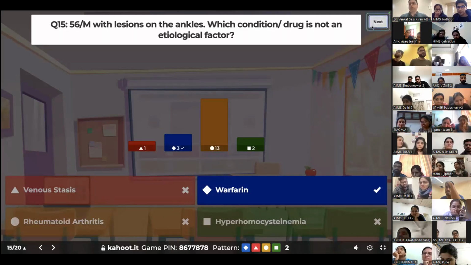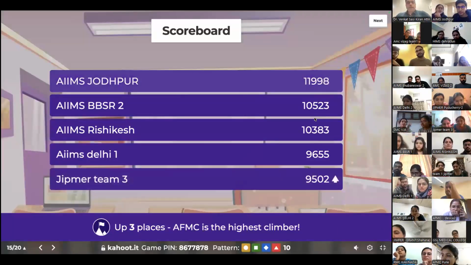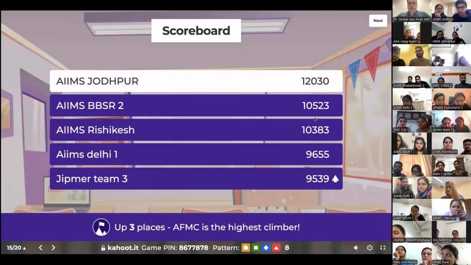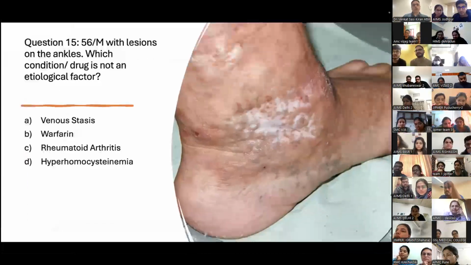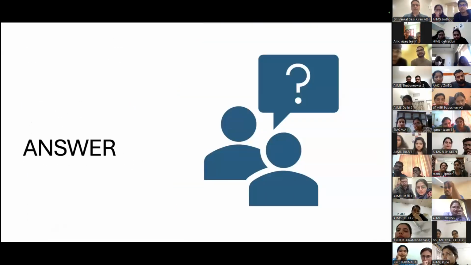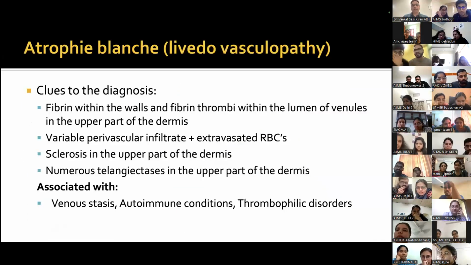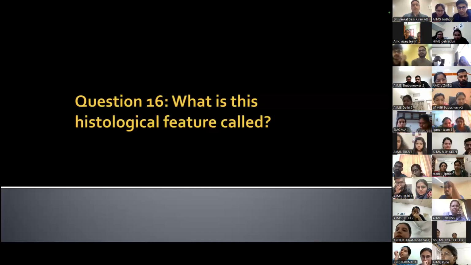So let's see what the leaderboard is like. AIIMS Jodhpur is still on top, then followed by AIIMS Bhubaneswar, Rishikesh, Delhi, and Team 3 Jitmar. AFMC is the highest climber. So the leaderboard hasn't changed despite only 3 of you getting the right answer. Interesting. Okay. So we've got questions 16, 17, 18, 19, and 20. 5 more questions to go. Yeah, atrophy blanche. I think we all know that. I've already discussed.